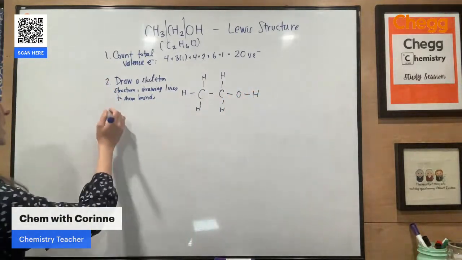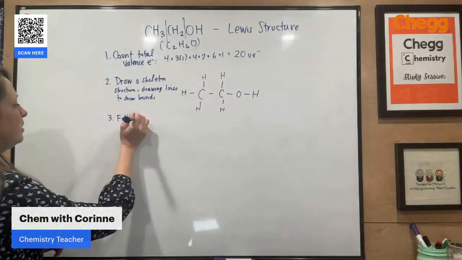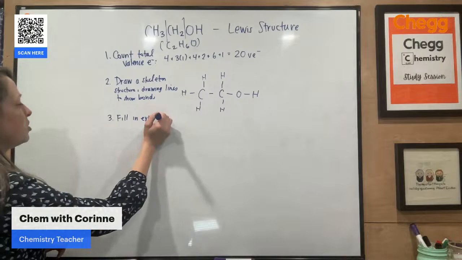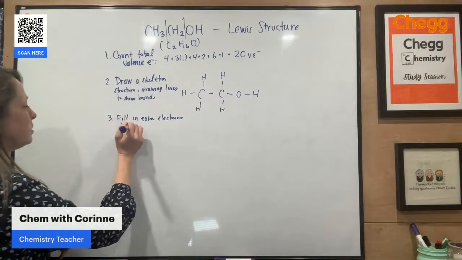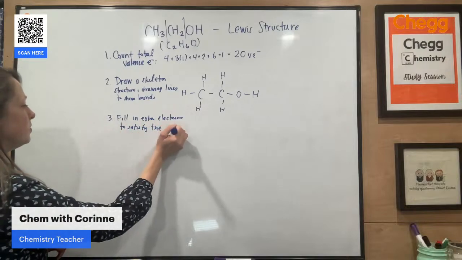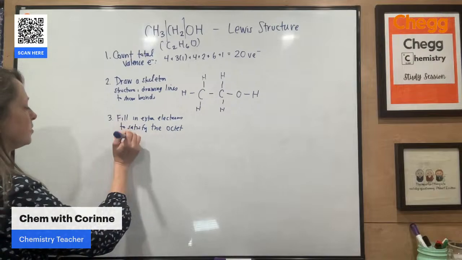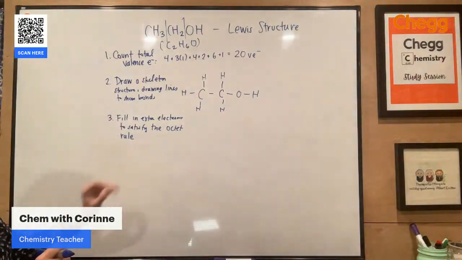All right, step 3. Now that we've drawn that skeleton structure, fill in extra electrons to satisfy the octet rule. And let me know, call me out in the chat if this is way too small and you can't see this.